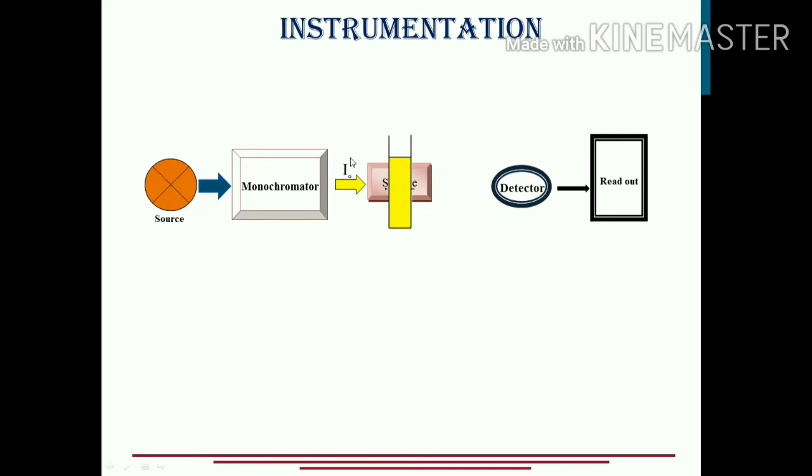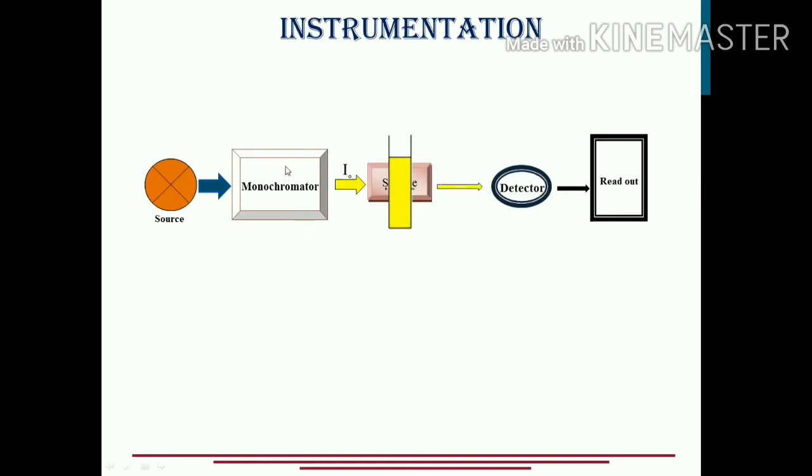Initially, the intensity of the radiation is I naught. Now, what do you think? If the intensity of the radiation is I naught initially before moving through the sample, when it has passed through the sample, will the intensity remain the same? Definitely not. Why? Because the sample will absorb it. The components of the sample are going to absorb a part of the electromagnetic radiation, so automatically the intensity decreases.